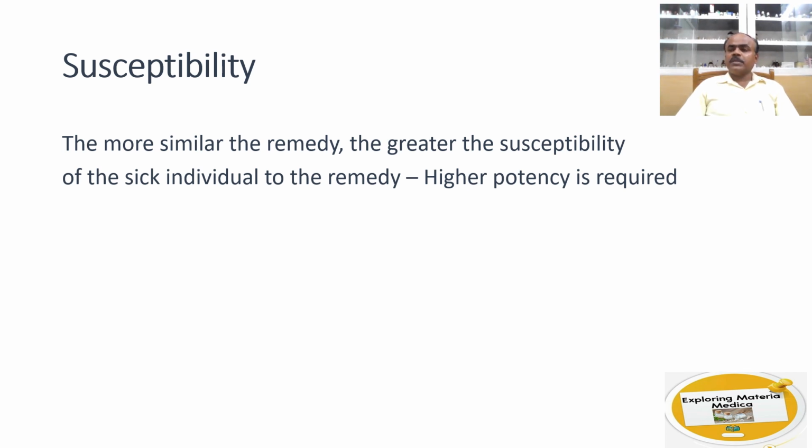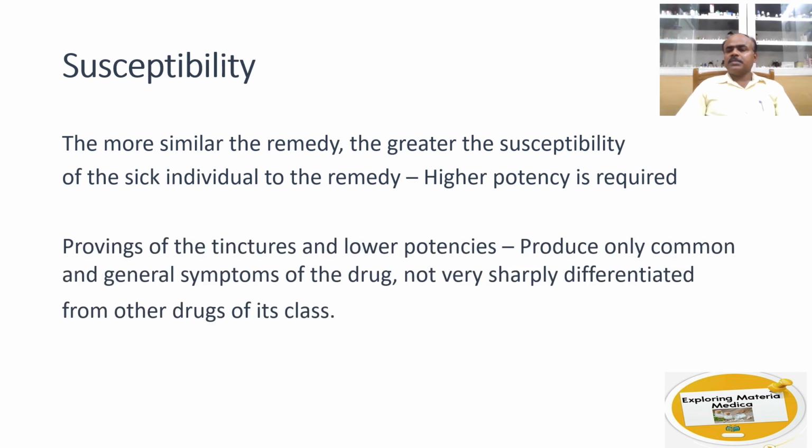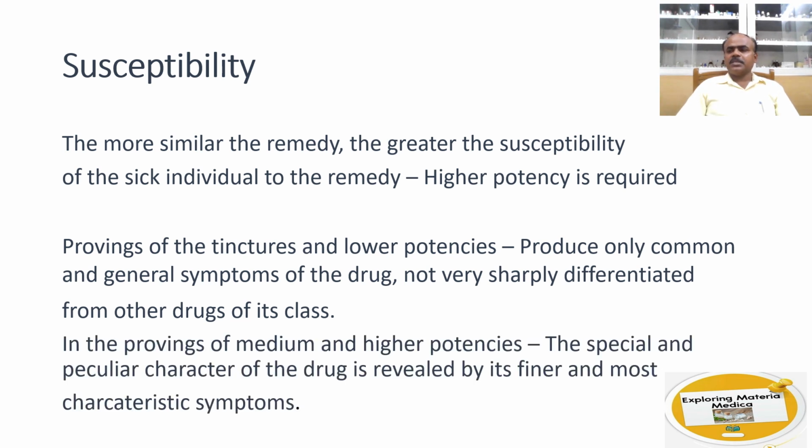Whereas in the proving of the tinctures and the lower potencies, it has been observed that they produce only common and general symptoms of the drug, and these symptoms cannot be differentiated from other drugs of its class. But in the proving of the medium and the higher potencies, it has been observed that the special and peculiar characters of the drug are revealed by its finer and more characteristic symptoms. So the differentiation between the drugs is possible. Differentiation of the drug is possible when they are proved on healthy human beings in higher potencies rather than in lower potencies or in tinctures.